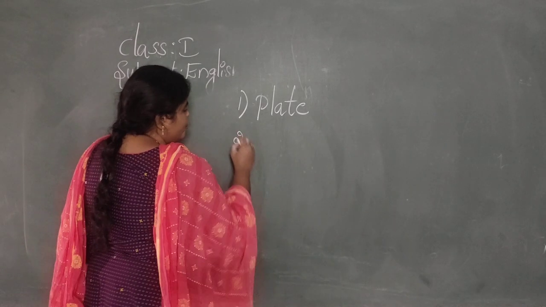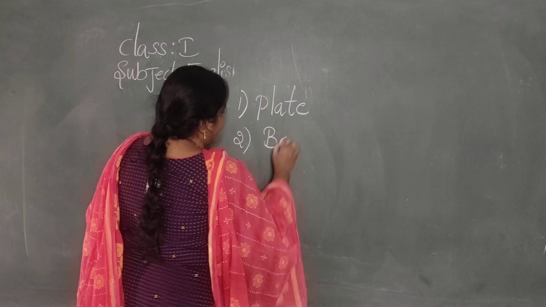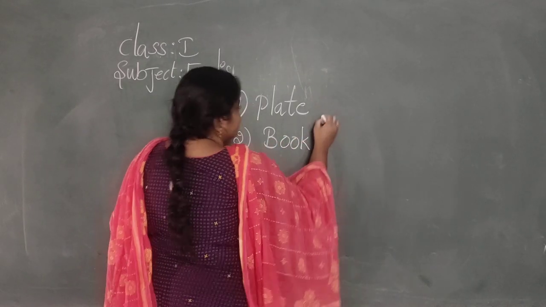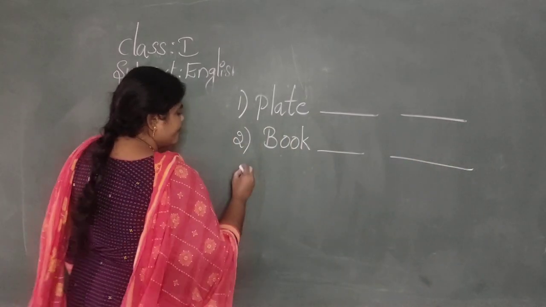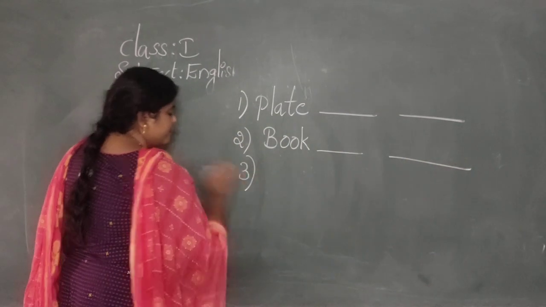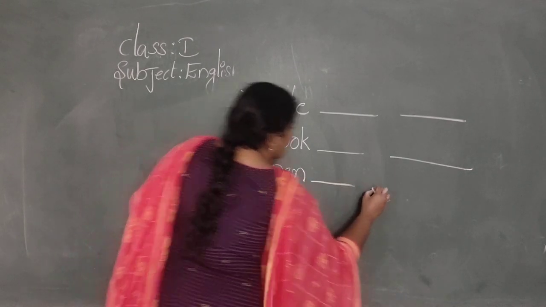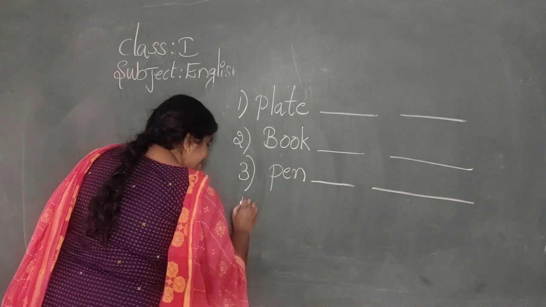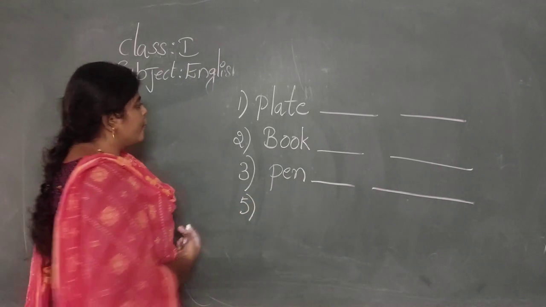Write the rhyming words to this. Okay? Second one, book. Write 2 at least. Okay? Pen. What I have to write?